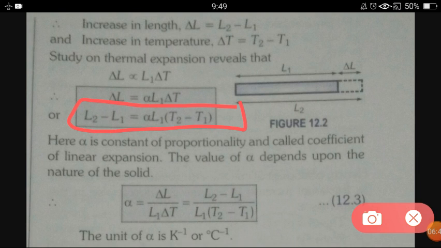Okay, and here alpha is the constant of proportionality and it is called the coefficient of linear expansion. Now from this formula, if we rearrange it, we can get the formula for the coefficient of linear expansion. Alpha equals del L upon L1 del T, or L2 minus L1 upon L1 multiplied by T2 minus T1.